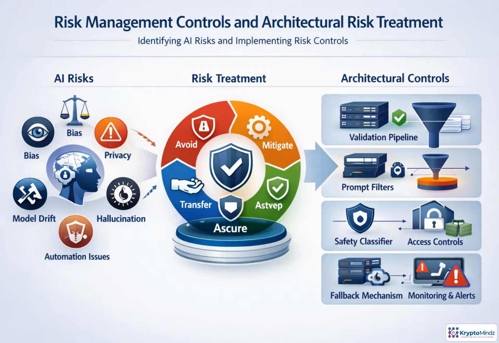Treatment may mean avoiding the feature, mitigating the risk, transferring responsibility, accepting a documented residual risk, or requiring stronger assurance. The translation matters most. Risks become controls, such as validation pipelines, prompt filters, safety classifiers, access restrictions, fallback paths, and monitoring alerts. From there, maintain traceability from risk statement to tests, evidence, and live metrics.